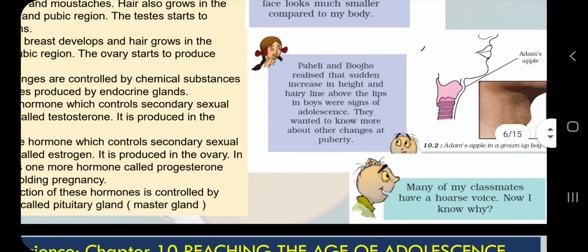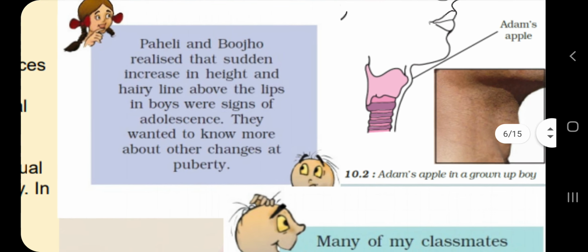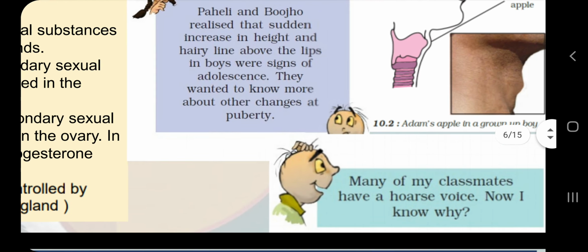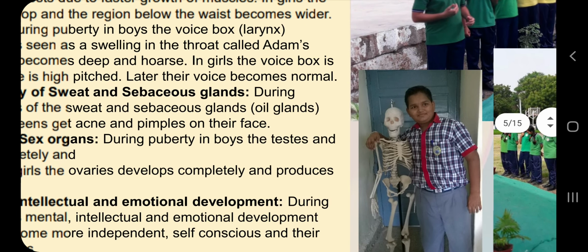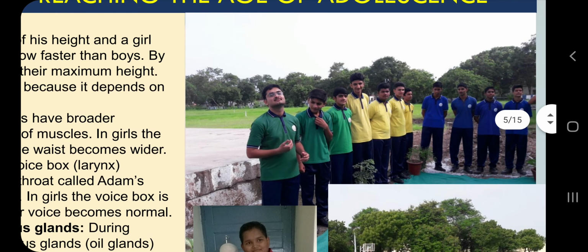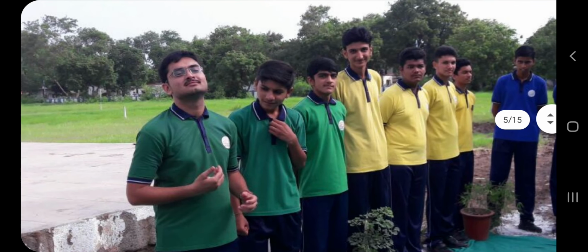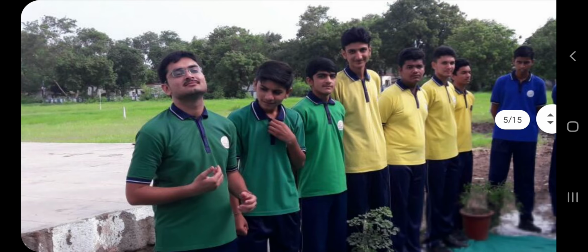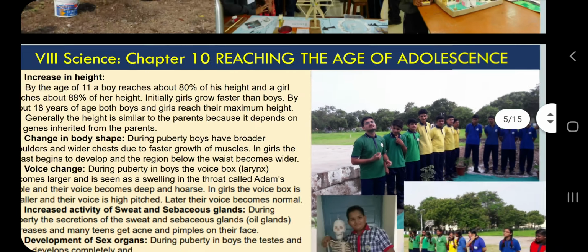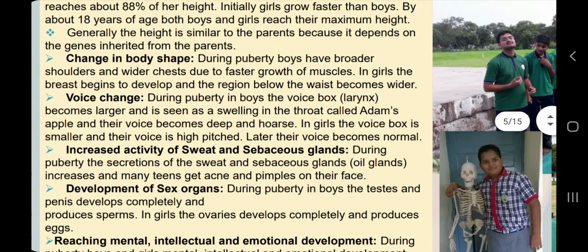See, if you see this part of your body, the neck, this part is more prominent in boys if you compare with girls. This is also a difference we see in adolescence age. You can see in these images also, but these are very small images.